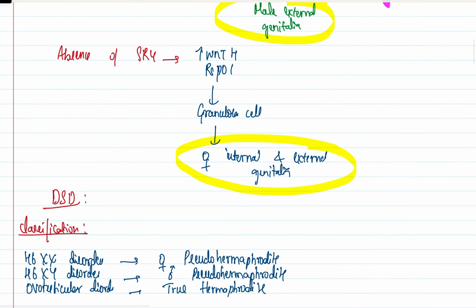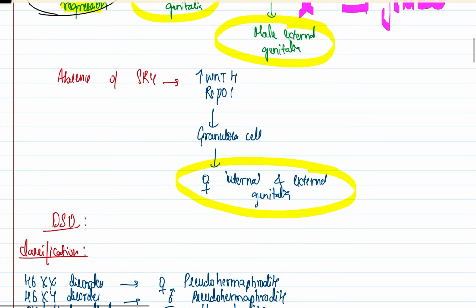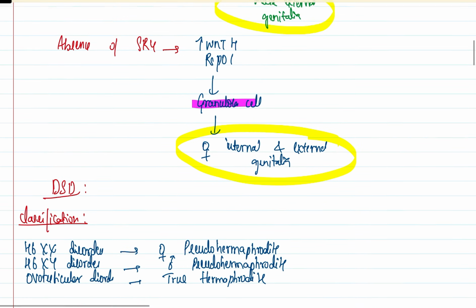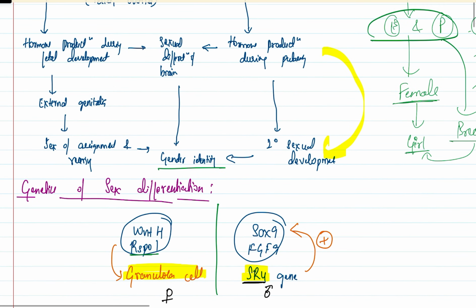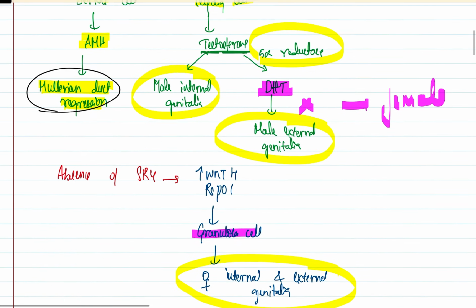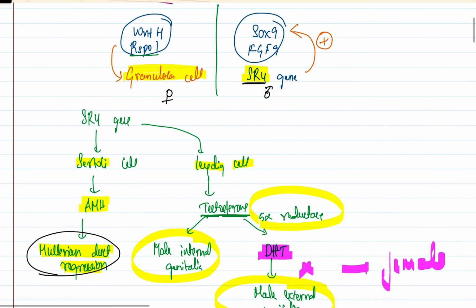Now if there is no SRY gene, there will be increased action of the WNT4 gene, which is the Wilms tumor 4 gene, and the R-spondin 1 gene, which lead to development of the granulosa cell, and this granulosa cell leads to the development of the female internal and external genitalia. So this is the normal sexual differentiation. We have to read now the disorders of this normal sexual differentiation.